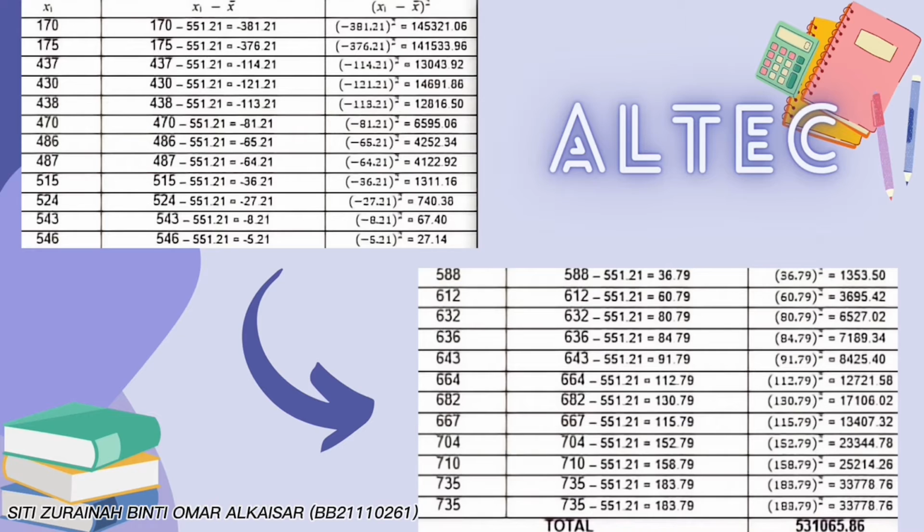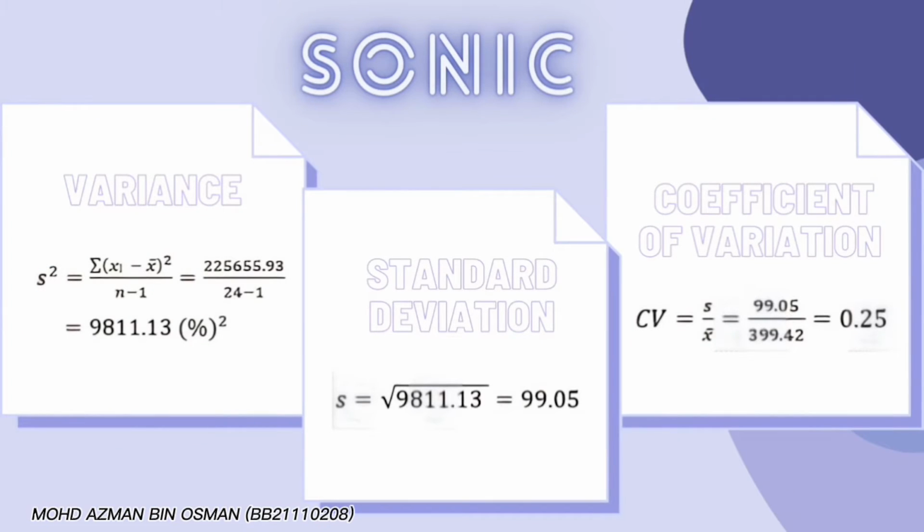225,655.93. Next, it is also the same as the previous table, but the dataset is from Altec Company. We repeat the calculation as the same as the previous table to get the variance for the Altec Company. The total we got is 531,065.86.